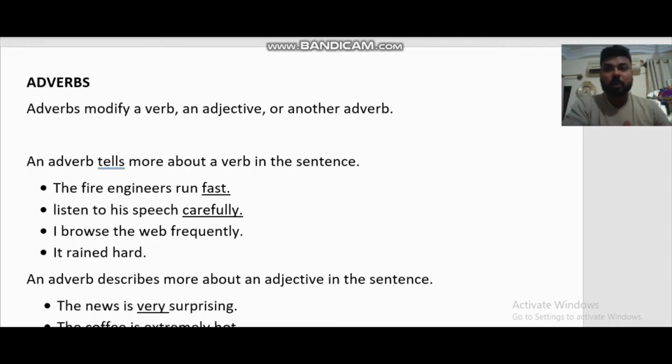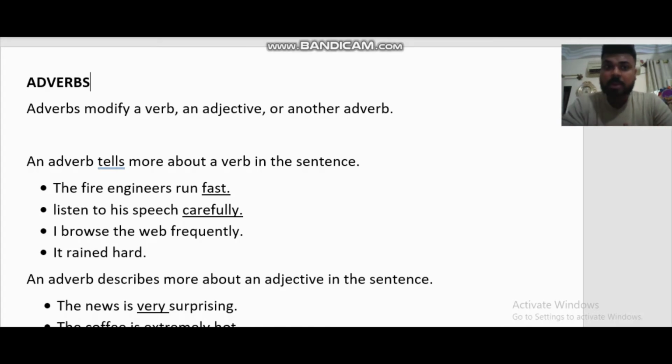मतलब adverb is not the only thing that tells about the verb, right? वो सिर्फ verb के बारे में नहीं बताता, वो adjective के बारे में बताता है और दूसरे adverb के बारे में भी बताता है. Right? So, कैसे? An adverb tells more about a verb in a sentence.